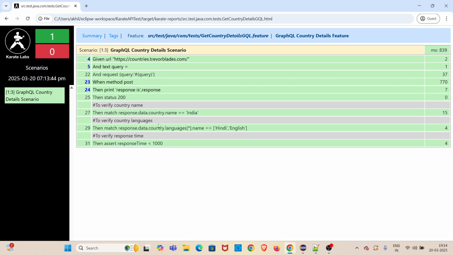This is how you can do GraphQL API assertion in Karate. This is similar to REST API since the response is JSON. The assertion part remains the same. So I hope this session was very useful for everyone.